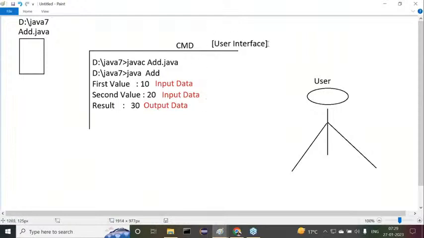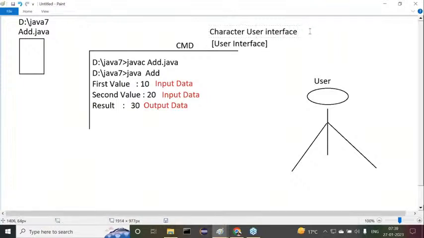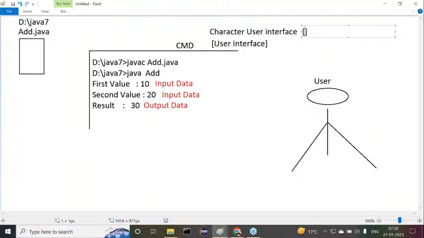So this user interface is called a character user interface. In short, we say it is CUI, character user interface.